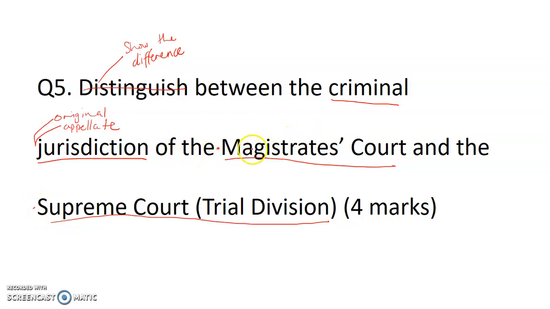If I get a jurisdiction question about the Magistrates Court, first thing I need to identify is that they deal with summary offences. They also deal with indictable offences heard or tried summarily, IOTS. There are 2 possible points. That's the original jurisdiction. The Supreme Court, serious indictable offences such as murder.